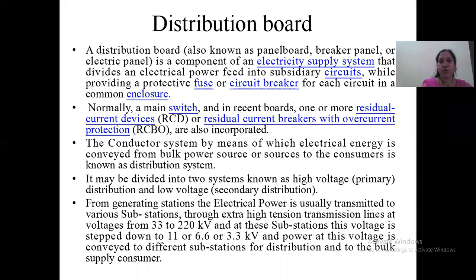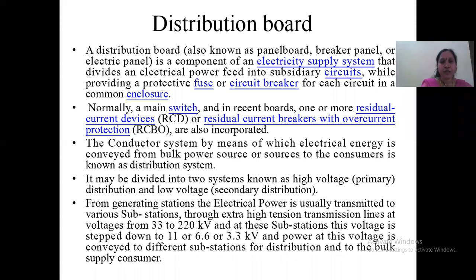The name itself indicates that it is going to distribute something. Since we are talking in the power system, this is going to distribute the power to different regions. Each region we can consider as a subsidiary circuit. In each subsidiary circuit, there will be a fuse and the circuit breaker.